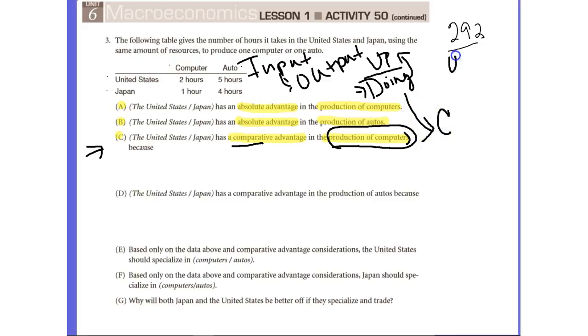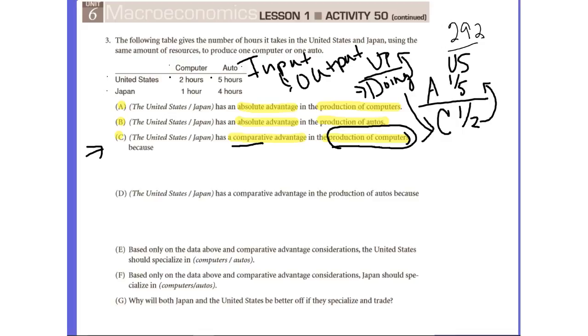Now let's pick a country, the United States. If the United States is producing computers, it takes 2 hours to produce a computer. So how many could they produce in 1 hour? 1/2. We're just going to turn that into a fraction. And then what are they giving up? They're giving up the production of automobiles. Exactly how many? Within 1 hour, 1/5 of an automobile. So this is our automobiles.